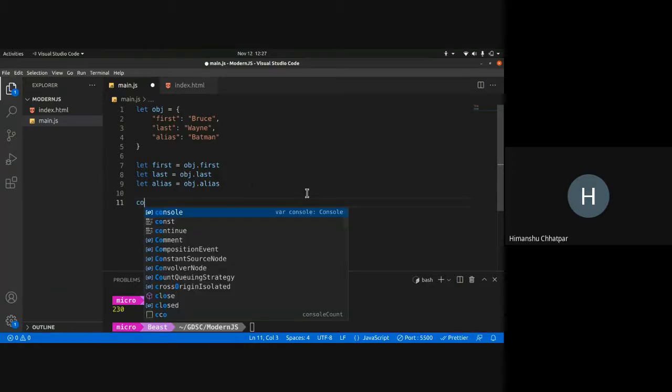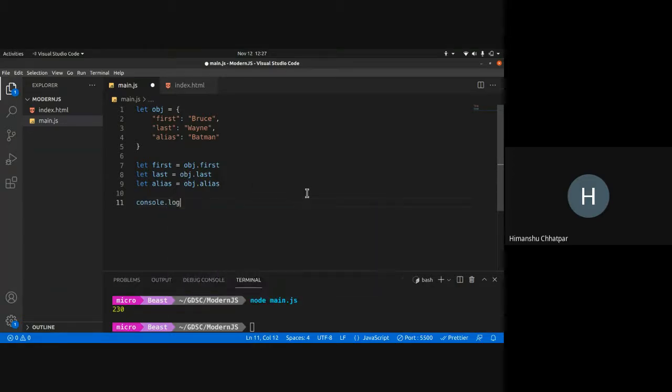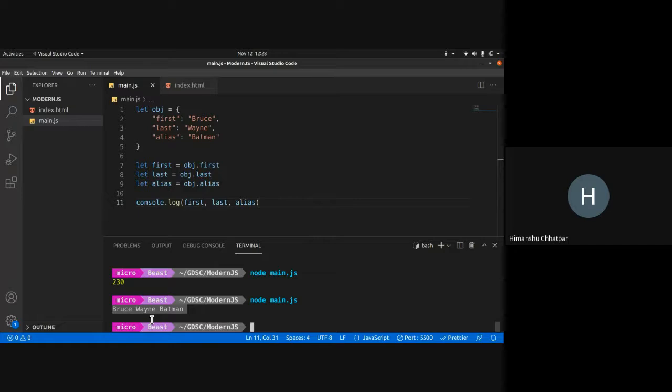Now I can console.log first, last, alias. This piece of code is pretty simple, as you can see. It just shows Bruce Wayne and Batman.